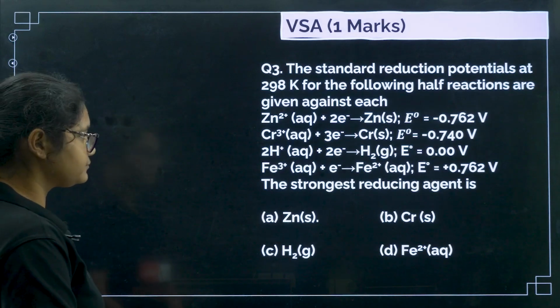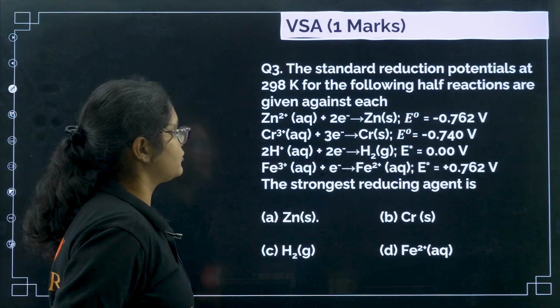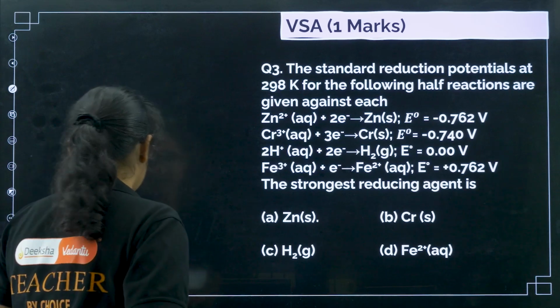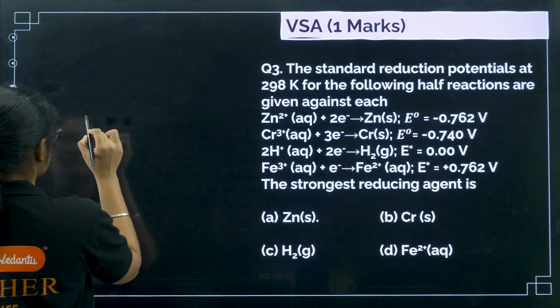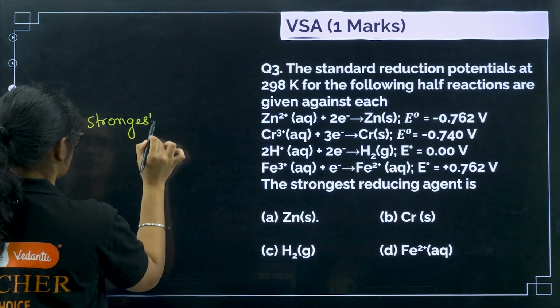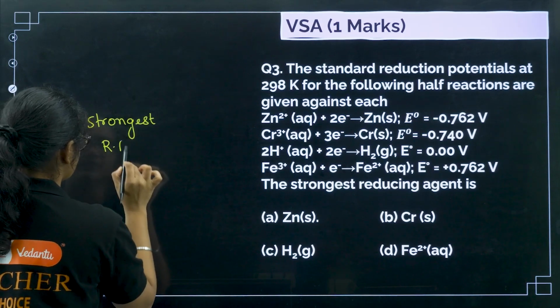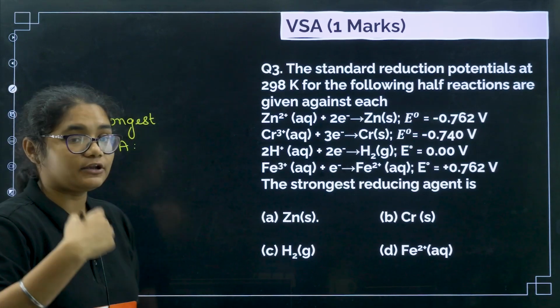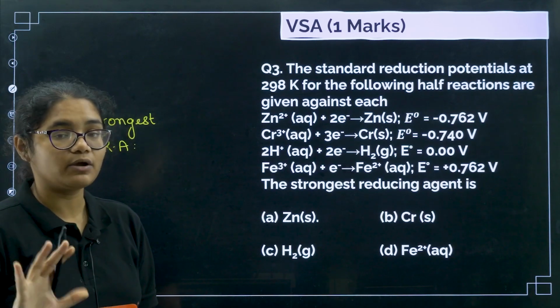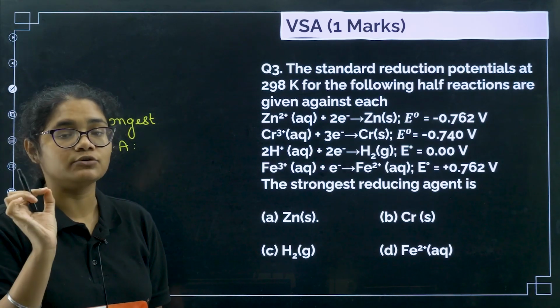Next question. The standard reduction potentials have been given; the strongest reducing agent is? This one you should remember, please note it down: if the strongest reducing agent is asked, it will reduce others and itself undergo oxidation, and for undergoing oxidation the reduction potential value should be low.